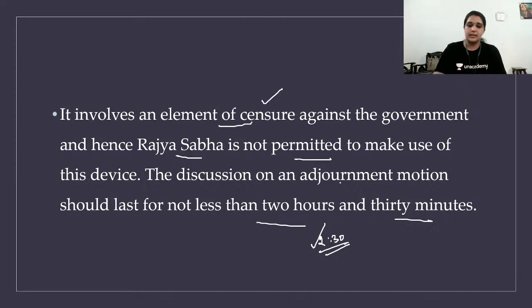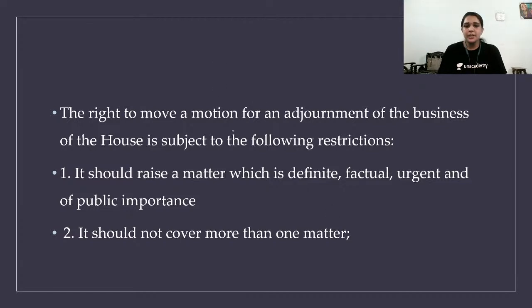Clear? Next, the right to move a motion for adjournment of the business of the house is subject to the following restrictions. What are they? It should raise a matter which is definite, factual, urgent, and of public importance. You cannot raise the adjournment motion for anything. It should be definite, that the problem should be given a solution immediately. And it should be factual, real.